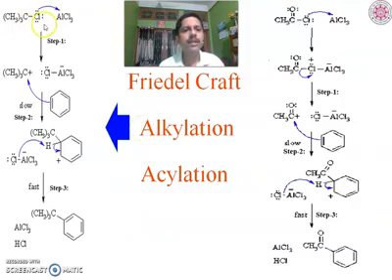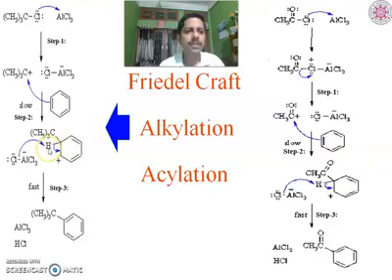For the alkylation, we require an alkyl halide. It will react with AlCl3, the Lewis acid catalyst, to get AlCl4 minus, that is the conjugate base of AlCl3. So ultimately we are getting R plus, or here the R plus is H2C plus. So this is an alkyl carbocation. This alkyl carbocation is now acting as an electrophile. Now this electrophile will be attacked by one of the double bonds of benzene, and we are getting again the resonance stabilized sigma complex.